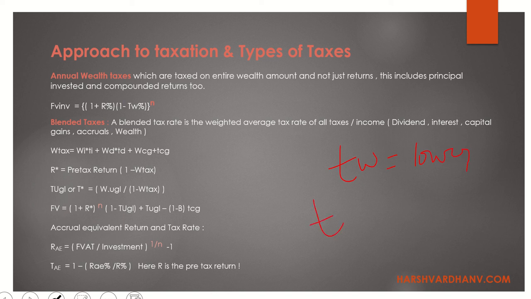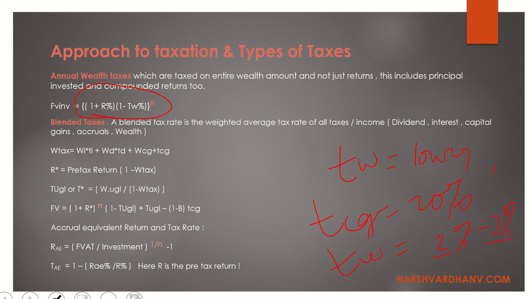So in a country where you have a capital gain of say 20%, for example, your wealth tax will not be more than 2% to 3%, because the base of wealth is too big, right? It is getting compounded on the entire value. So if you put it as 20%, it might as well take away the entire profits, right? So that doesn't make sense.